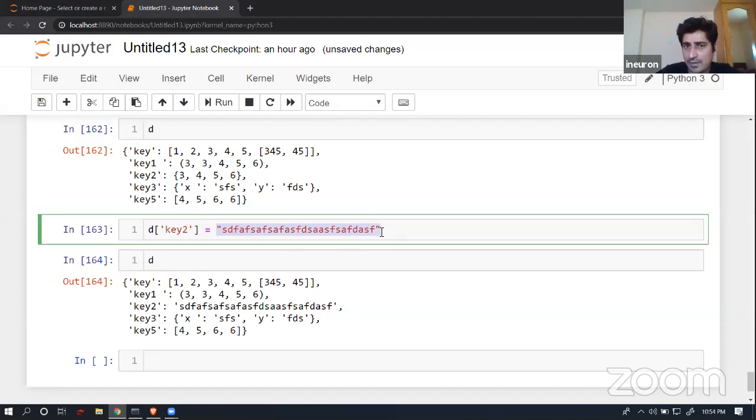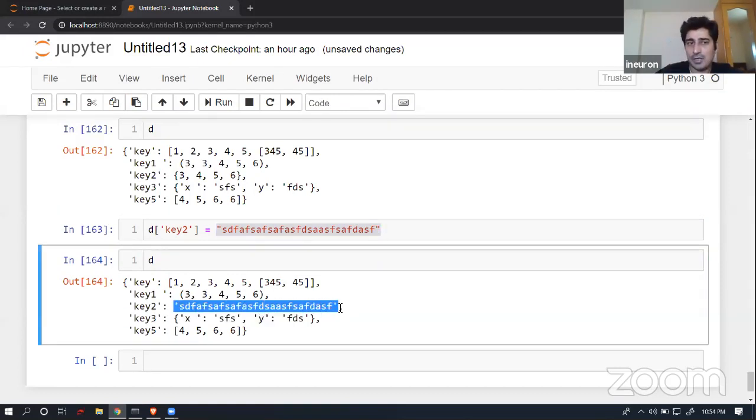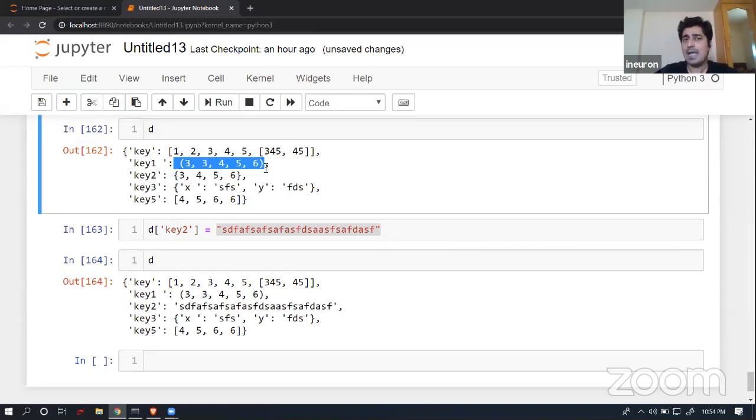It is trying to override with the new values in this particular place. And yes, I'm able to get key 2's value as the new value which I have assigned, and it has forgotten the previous value. So this is how you will be able to do an item reassignment operation, or a key overriding operation, in this particular case.